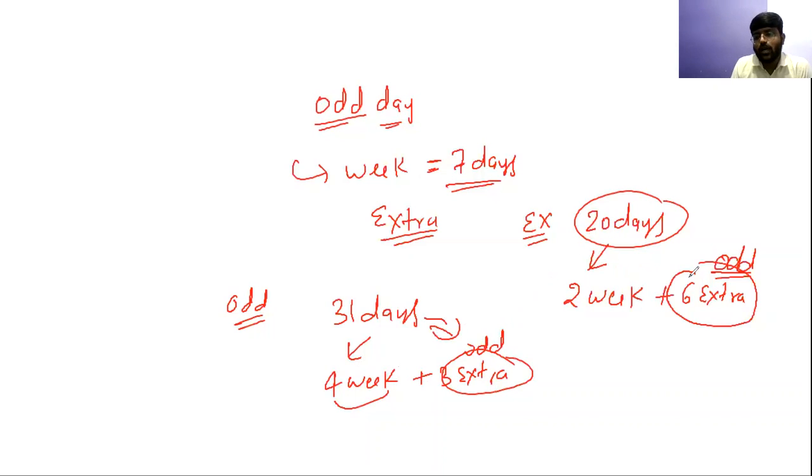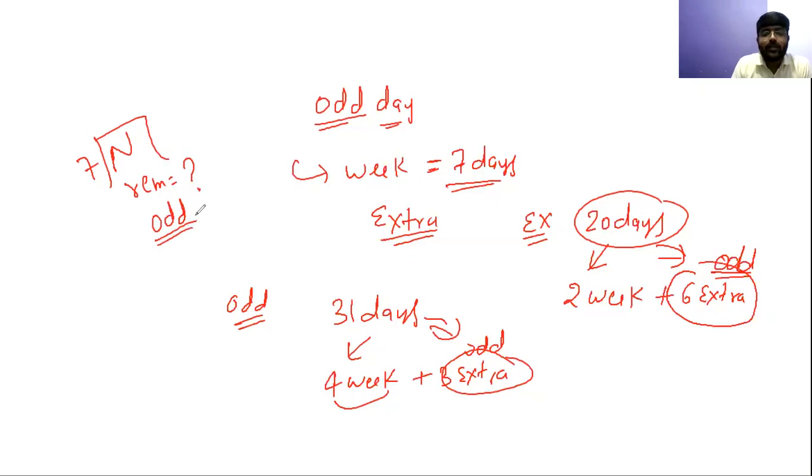So you will say in 31 days you have 3 odd days. Similarly, in 20 days you have said that there are 6 odd days. So there is one simple funda to find. If any number of days, let's suppose n, is given to you and you need to find how many odd days there are, just divide n by 7 and check the remainder. Whatever remainder you get will give you the odd days. वही remainder आपको odd day देगा. Let's suppose I need to find how many odd days are there in 50 days. I will divide 50 by 7 and see the remainder. The remainder is 1. So there is one odd day in 50 days.